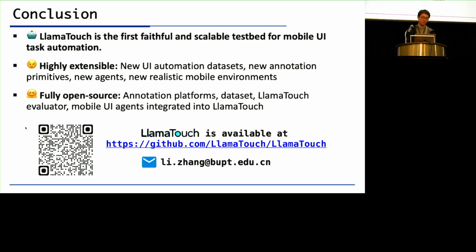To conclude, LlamaTouch is the first faithful and scalable testbed for mobile UI task automation. LlamaTouch is also highly extensible. It can integrate new UI automation datasets, new annotation primitives, new agents, and even new real-world mobile environments like real-world smartphones. And finally, LlamaTouch is fully open-sourced.